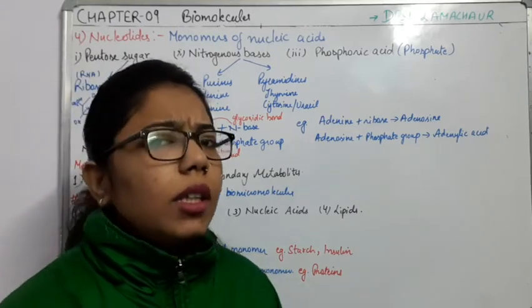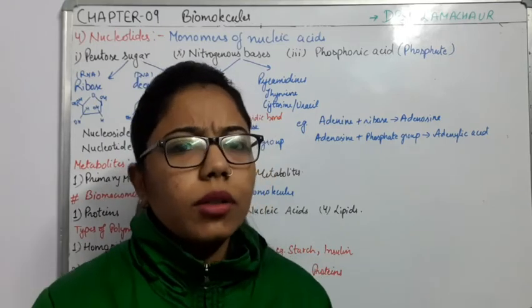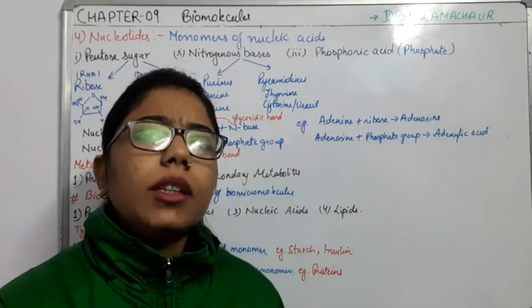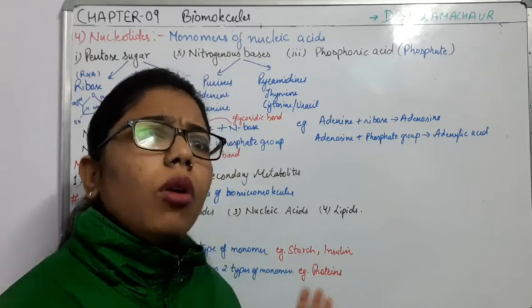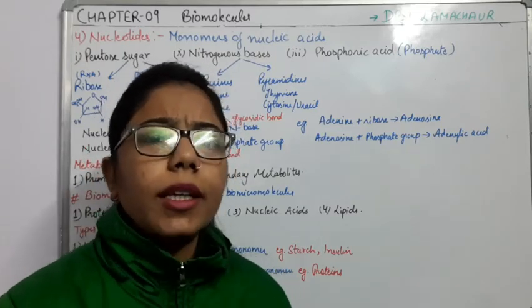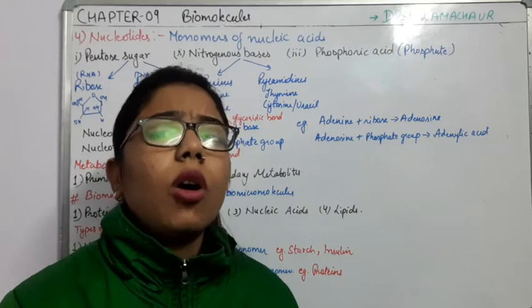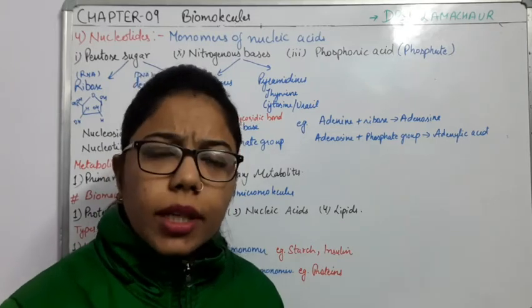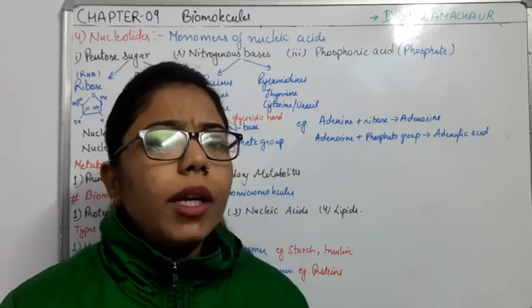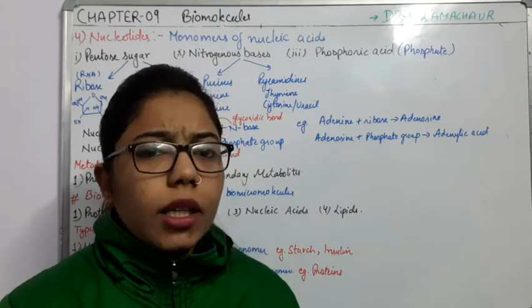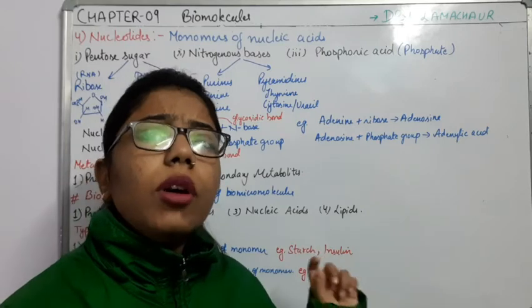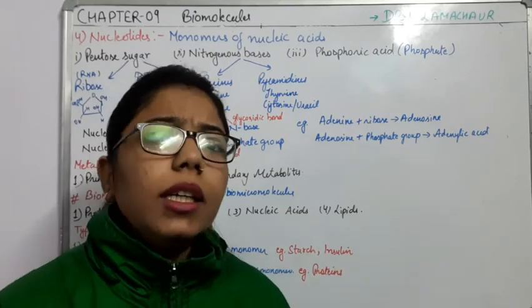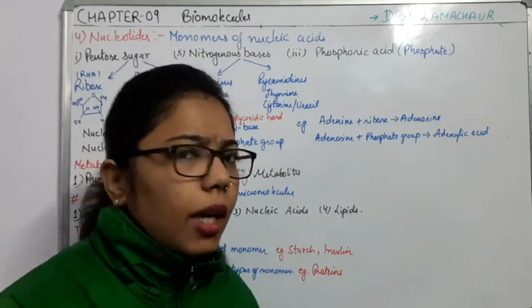We have done different biomicromolecules, like the simpler one, carbohydrate. When we combine monosaccharides, disaccharides, or oligosaccharides, they form the polysaccharide. So the polysaccharide will come into the biomacromolecules, and the simpler one is the carbohydrate.